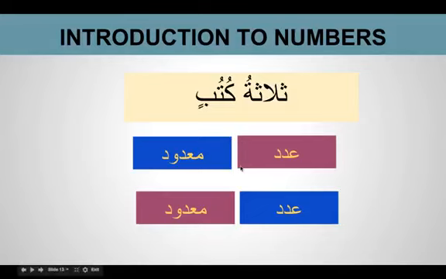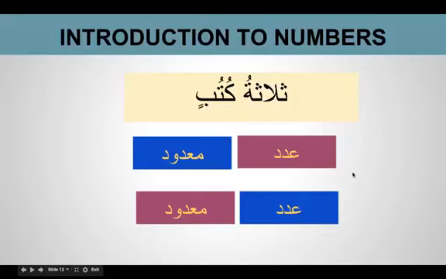Most of the time, as with mubtada, khabar, naat, manut, everything has to match. But when it comes to numbers, it is opposite. They are magnetic, north and south pole, so they come together. So if the ma'dud is masculine, then the adad will be feminine. We're doing masculine nouns in this lesson, so we just stick to that. That's why we say thalathatu kutubin, we don't say thalatha kutubin. If the ma'dud is feminine, then the adad will become masculine. We'll do it later on, inshallah.